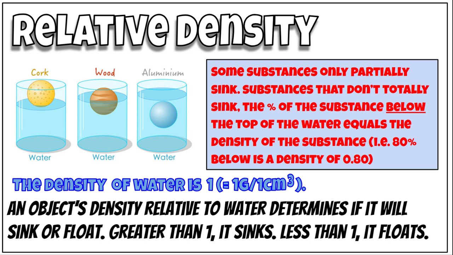0.80. So when we look at icebergs, for example, icebergs floating in water, you see an iceberg on the top. You're only seeing a very small portion of it. What's down below the water is the rest of the iceberg.